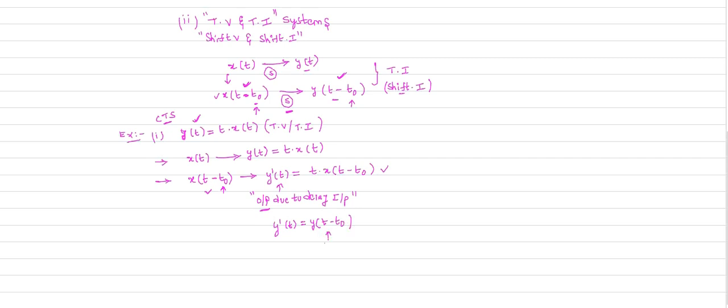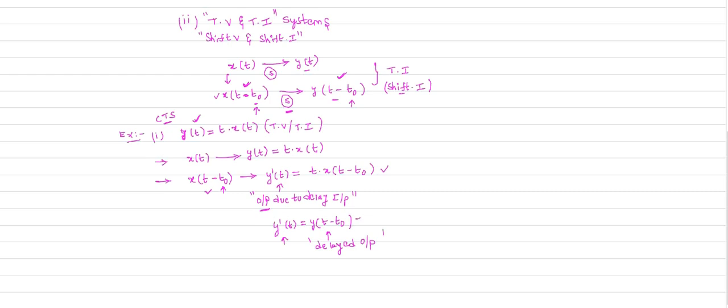This y dash of t is the output due to delay in the input. This y of t minus t naught is the delayed output, directly the delay in the output.